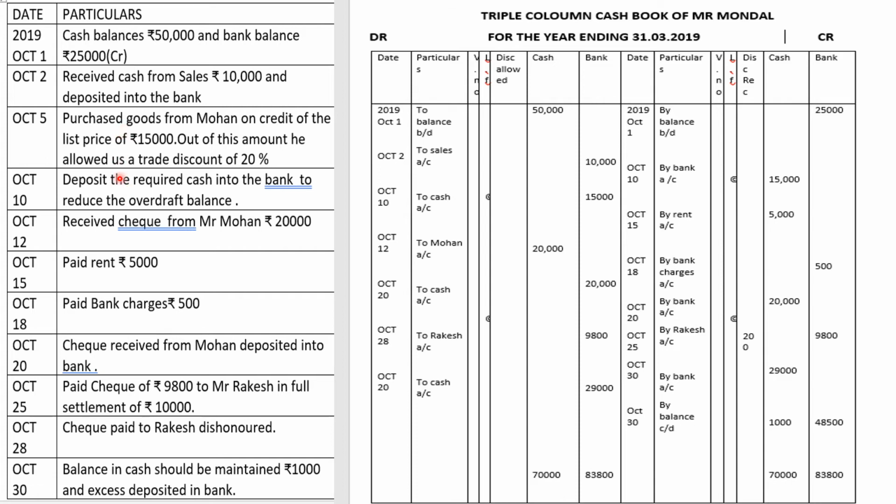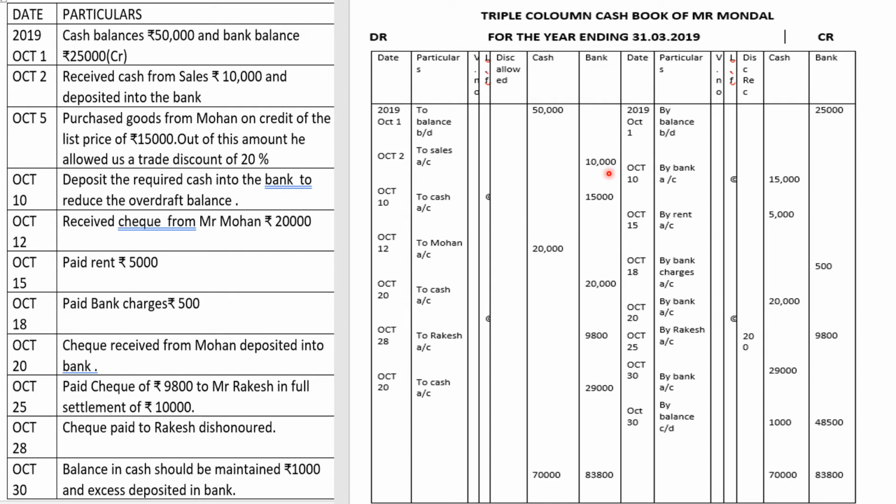So how to know that amount? It's very simple. What is the overdraft balance? 25,000. How much is our cash balance in the beginning? 50,000 rupees. And how much has been deposited into the bank? 10,000 rupees. So the overdraft balance was 25,000 and you have already deposited 10,000 in your bank, so how much is still there as an overdraft?